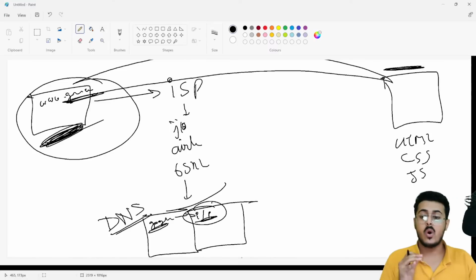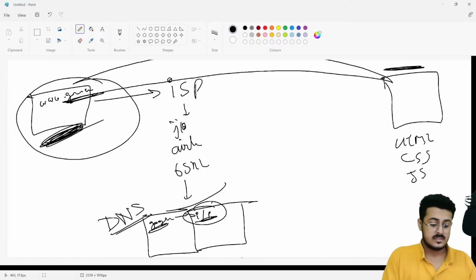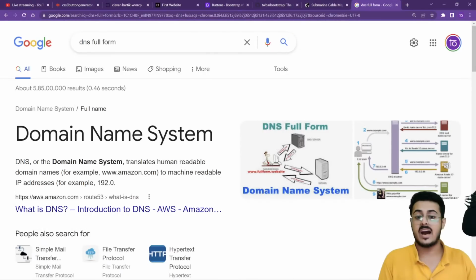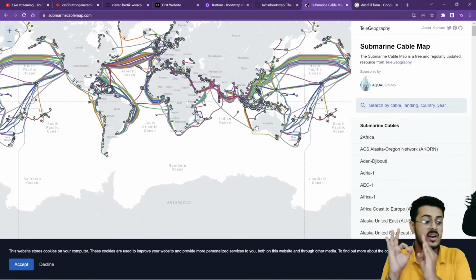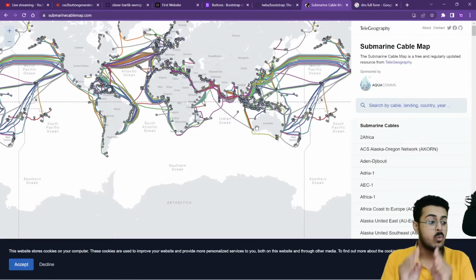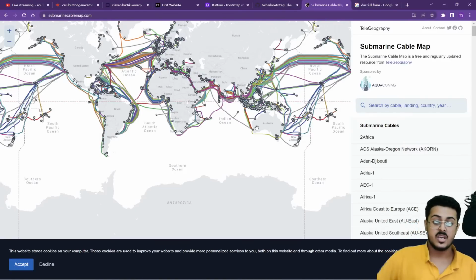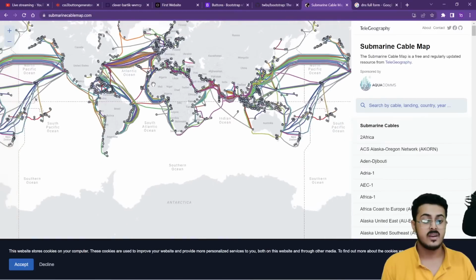For that, you are having your cables. So this is not wireless. This is not wireless, guys. You are actually getting hardwired connected to the server, to that IP address, using this network of wires.